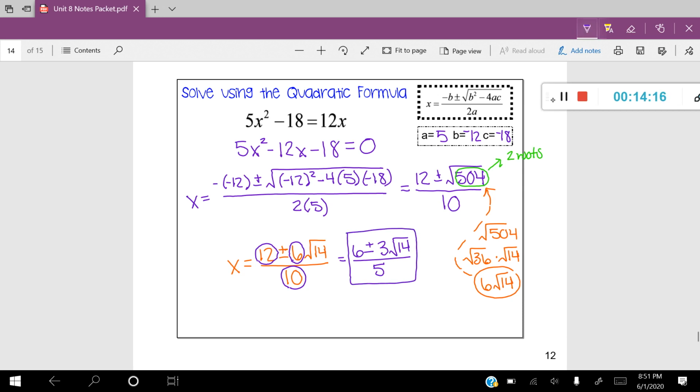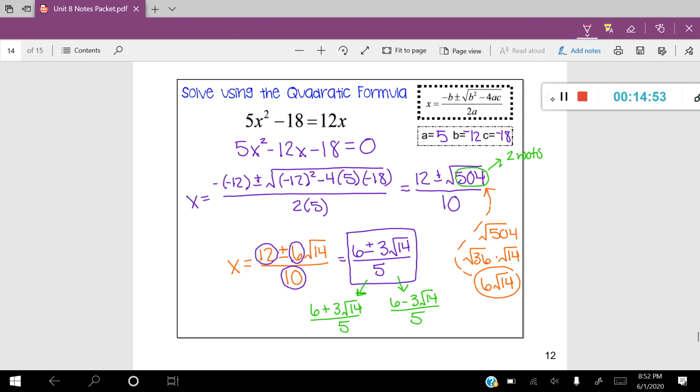Now, if you wanted to, you could actually write this twice, but it's not necessary. But you could write it like this. You could say 6 plus 3 root 14 divided by 5. You could absolutely write it like that. And then the other one, which would be 6 minus 3 root 14 divided by 5. That is perfectly fine. It's basically writing the same thing, just in a different way. Now, you could also, if you wanted to, write this as a decimal.